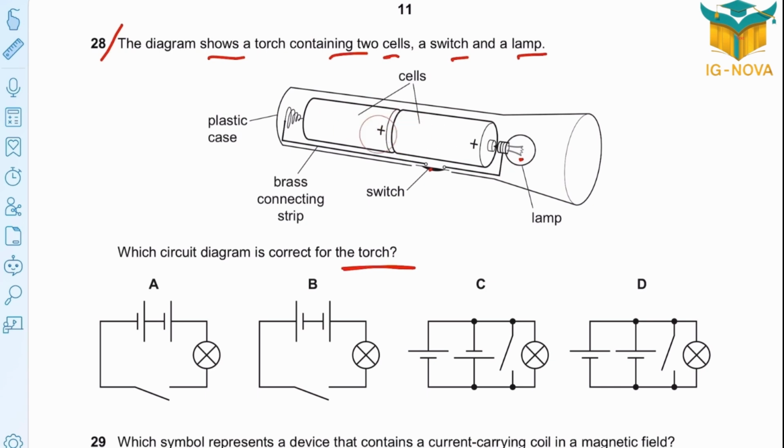Are these 2 batteries connected in series or parallel? Series, not parallel. For that, I'm going to cancel C and D. Here, negative, positive, negative, positive. Check B. It's positive, negative, negative, positive. So not B, it's A. So the correct option is A.